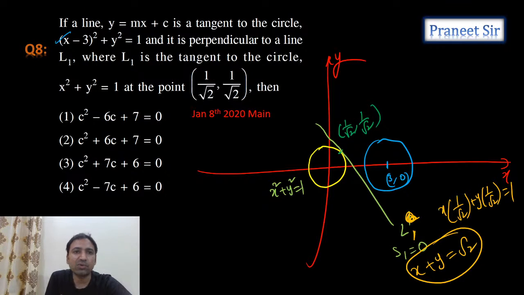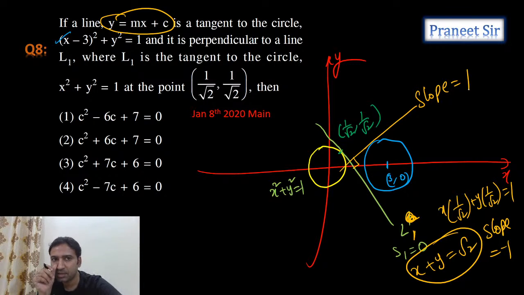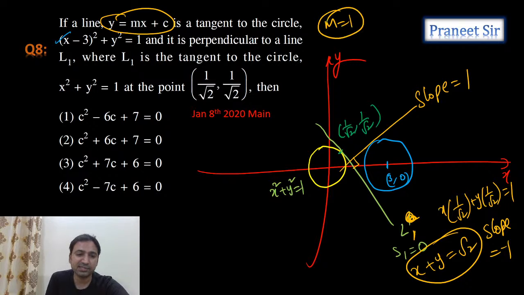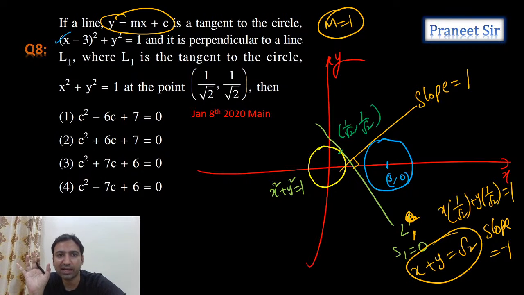And then what he is saying, y equals mx plus c is perpendicular to this. So what is the slope of this, guys? The slope of this is minus 1. Then the slope of this line should compulsorily be plus 1. In that case, m equals 1. Is it correct or not? Okay, we got m equals 1.